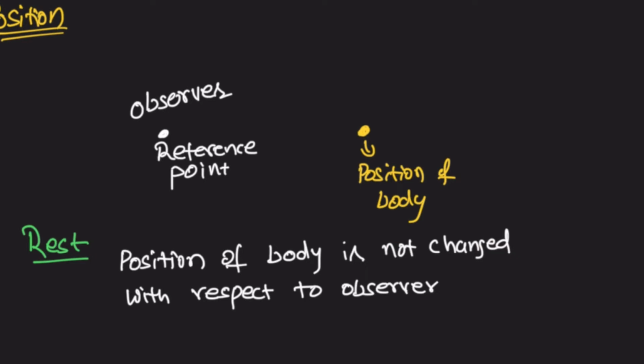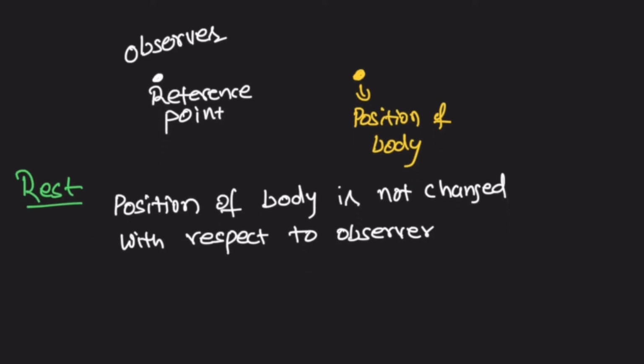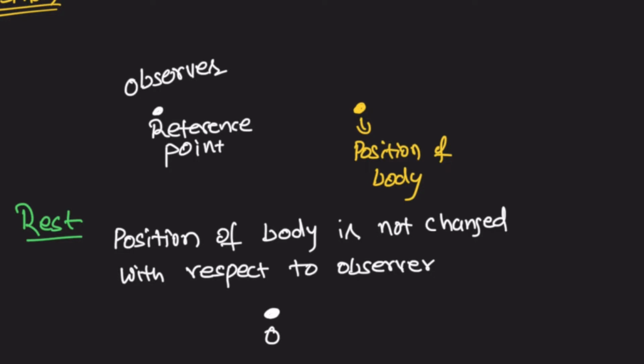If the position of the body is not changed with respect to the observer, then the body is said to be at rest. For example, the observer is here, that is the reference point, and somewhere the body is here. With respect to the observer, the position is always the same. Suppose these two bodies are moving in a train toward the right-hand side, so both bodies are simultaneously moving with the motion of the train.